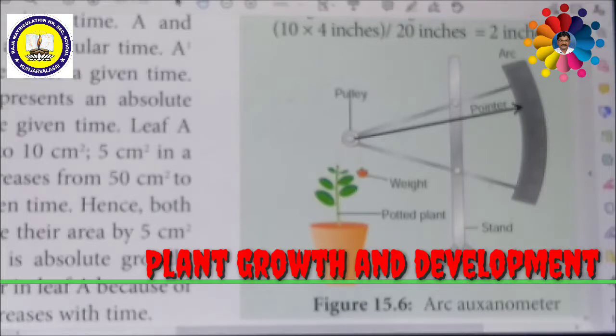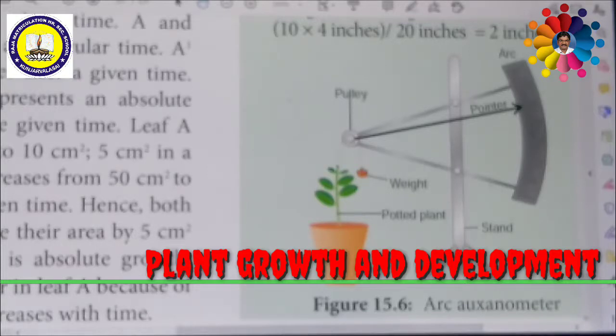One end of a thread is tied to the stem tip, and the other end is tied to a weight and passes over the pulley very tightly. As soon as the stem tip increases in length, the pulley moves and the pointer slides over the graduated arc. Then we can take the reading. The actual increase in the length of the stem is then calculated by knowing the length of the pointer and the radius of the pulley.